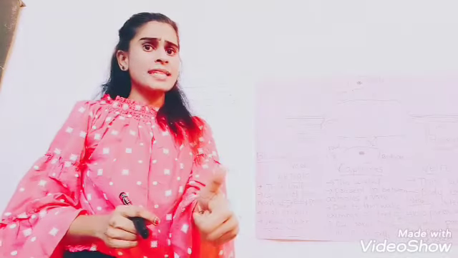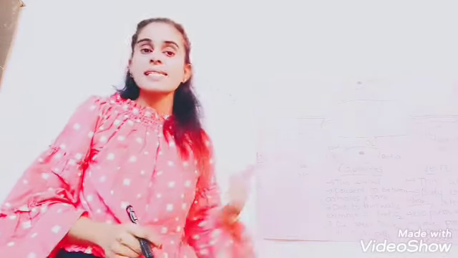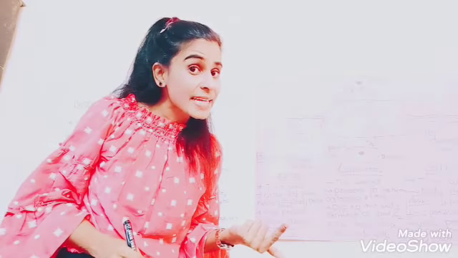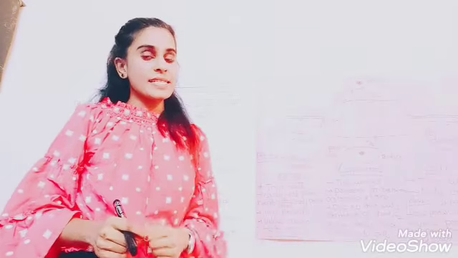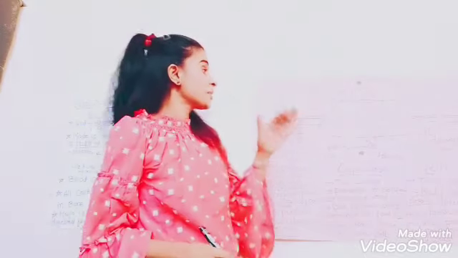How does the blood move? By the help of blood vessels. How many types of blood vessels are there, children? Three: arteries, veins and capillaries. Where are blood capillaries present? In between arteries and veins.